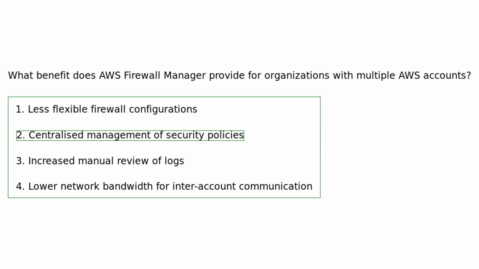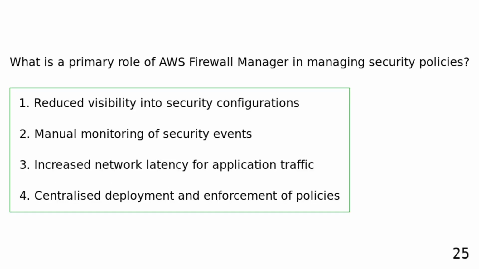AWS Firewall Manager provides centralized management of security policies for organizations with multiple AWS accounts, ensuring that security measures are consistent and effectively enforced. What is a primary role of AWS Firewall Manager in managing security policies? Reduced visibility into security configurations. Manual monitoring of security events. Increased network latency for application traffic. Centralized deployment and enforcement of policies.